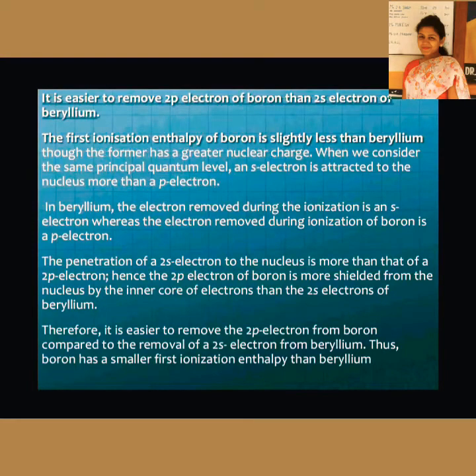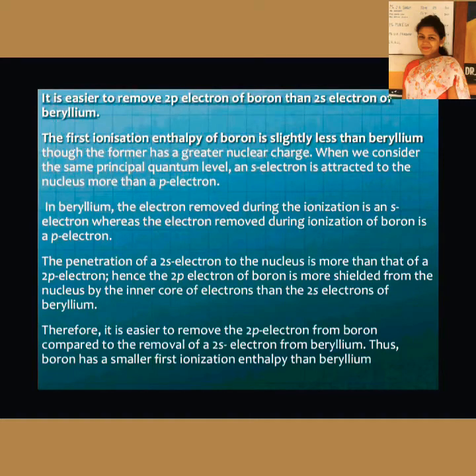Now, we just said that across a period, the ionization enthalpy increases. But if we see beryllium and boron, beryllium comes first and boron comes after that. The electronic configuration of beryllium is 1s2, 2s2, and that of boron is 1s2, 2s2, 2p1. Now it is easier to remove the 2p electron of boron than the 2s electron of beryllium. So what is happening here? The first ionization enthalpy of boron is slightly less than that of beryllium.